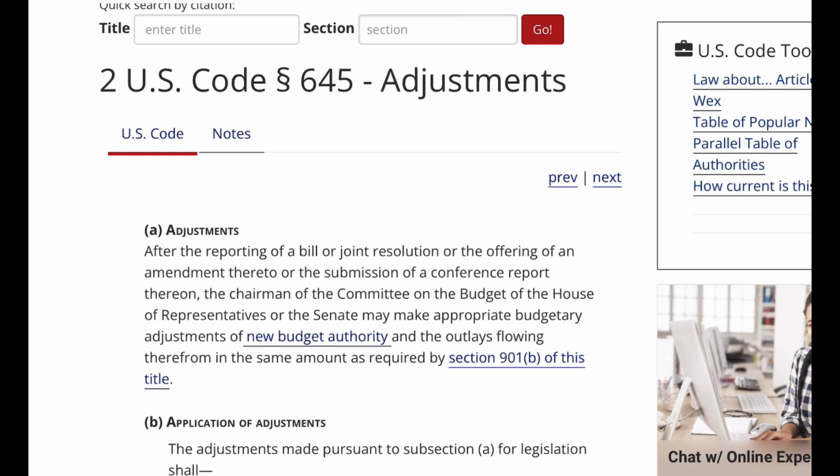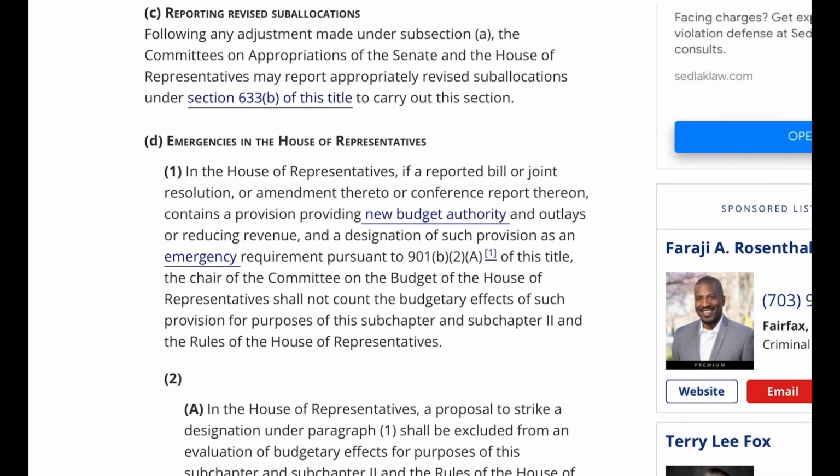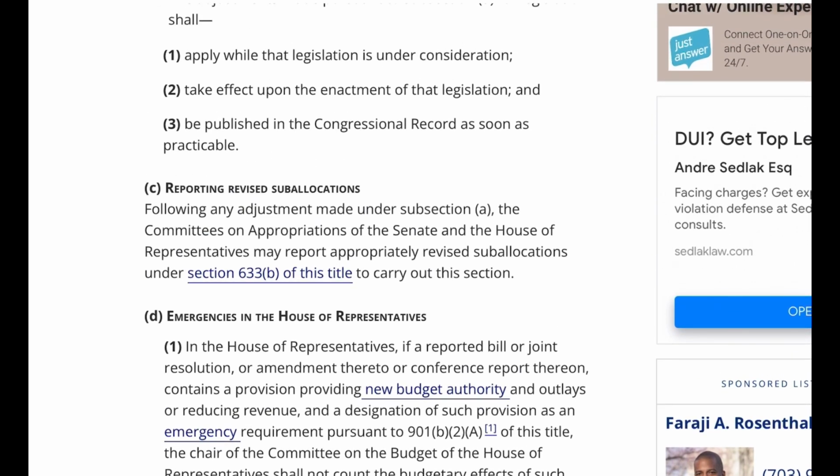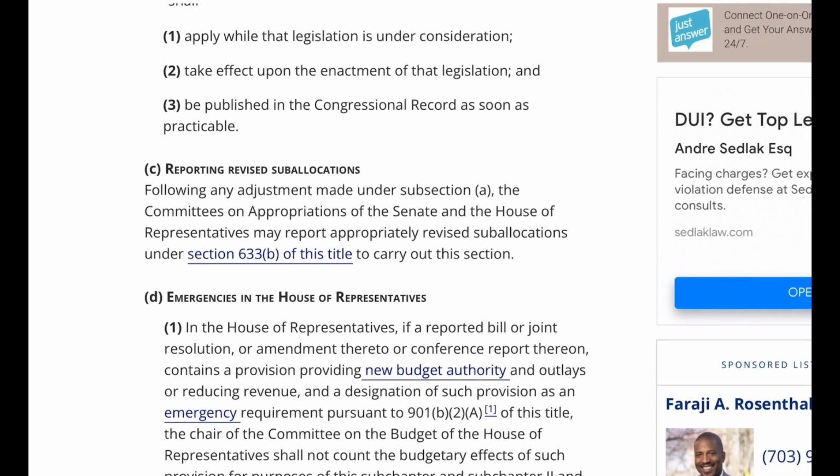B. Application of adjustments. The adjustments made pursuant to subsection A for legislation shall: 1. Apply while that legislation is under consideration, 2. Take effect upon the enactment of that legislation, and 3. Be published in the Congressional Record as soon as practicable. C. Reporting revised sublocations following any adjustment made under subsection A, the Committees on Appropriations of the Senate and the House of Representatives may report appropriately revised sublocations under Section 633(b) of this title to carry out this section.